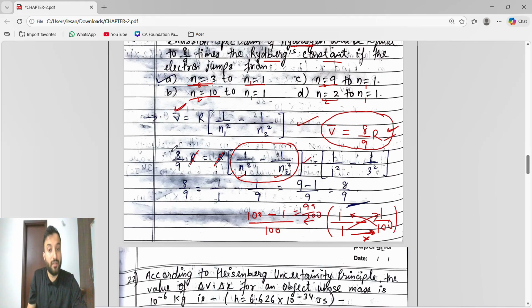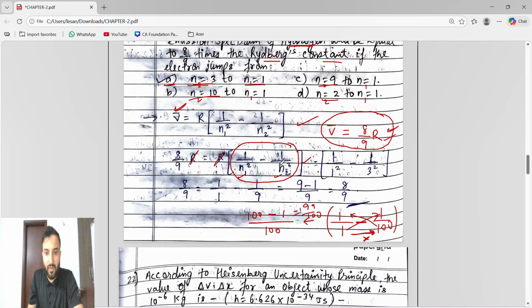We want 8 by 9, so like that we have to see by the trial and error method. Understand, guys, a very important thing: the higher value is n2, the lower value is n1. In place of n1, I will use option A, because we have options A, B, C, D. So let's see option A. n1 is 1.